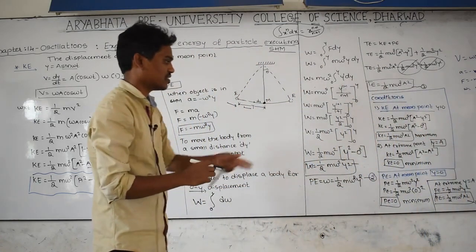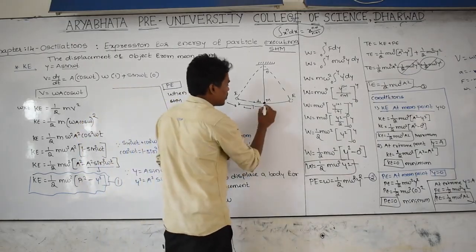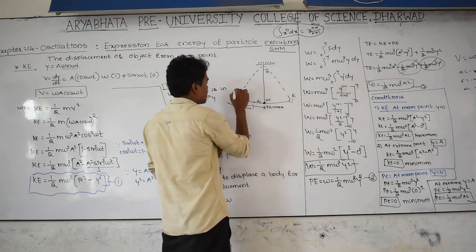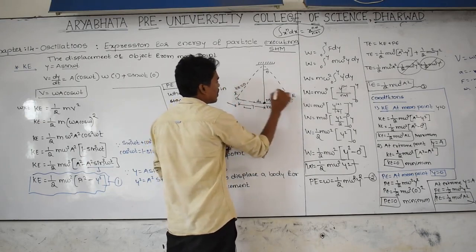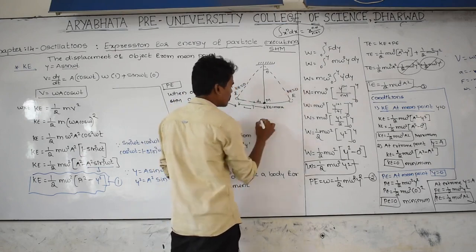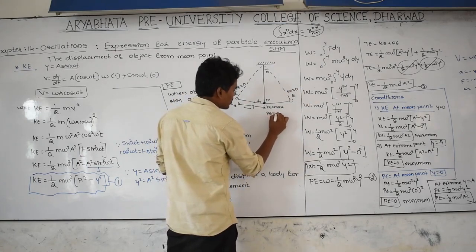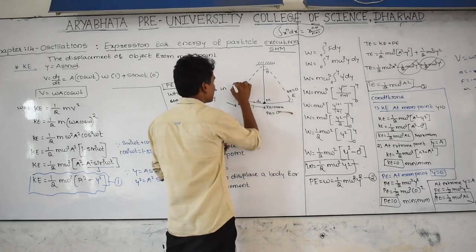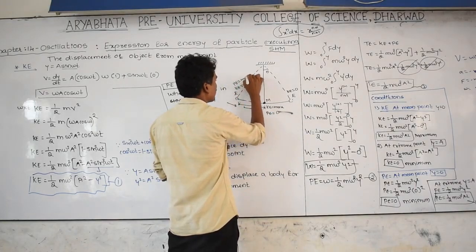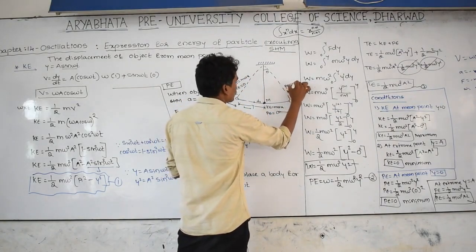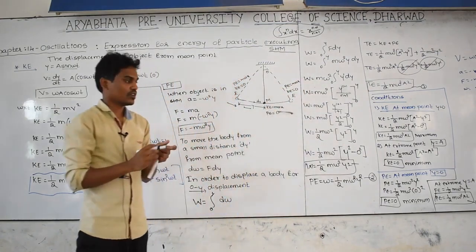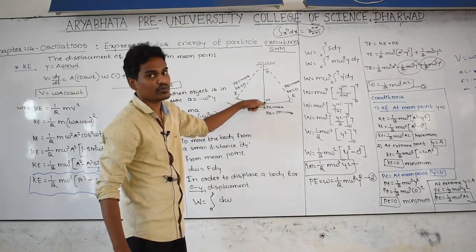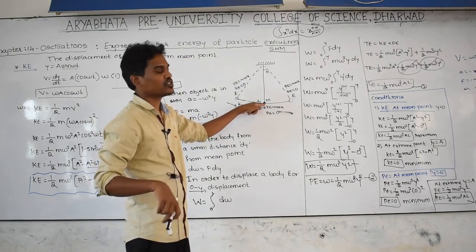And let us take, this is at mean point, kinetic energy is maximum. At this point, kinetic energy is equal to 0. At this point, kinetic energy is equal to 0. At this point, potential energy is equal to minimum, means 0. At this point, potential energy is equal to maximum. And at this point, potential energy is equal to maximum. When the body is at this point velocity is maximum, therefore kinetic energy becomes maximum, but potential energy becomes 0.